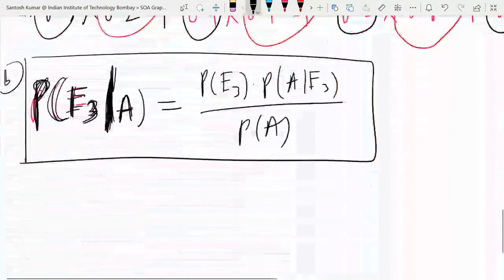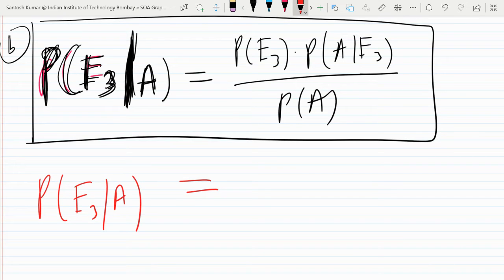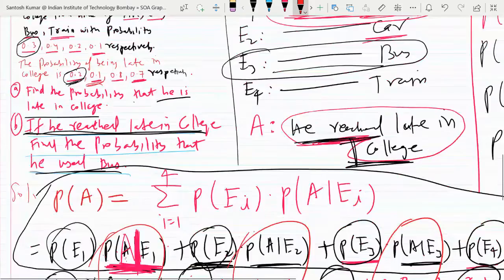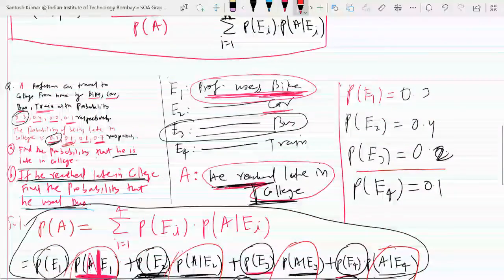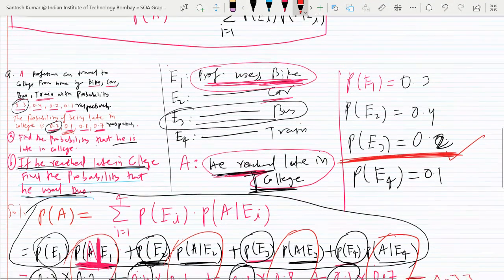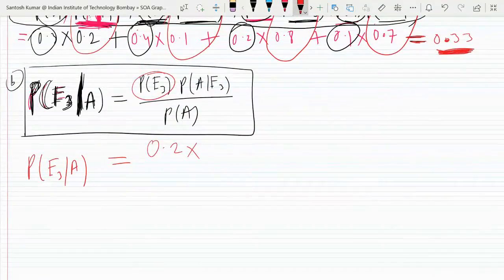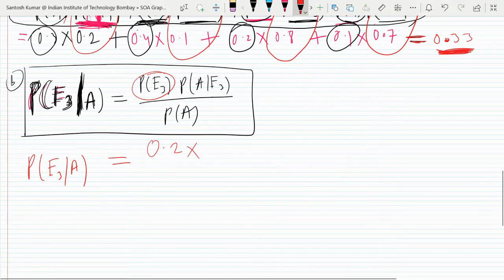So now come here. What is probability of E3? So we need to find probability of E3 given A. So now what is probability of E3 alone? E3 alone means what was the chance that they used bus? So that was 0.2. So it is 0.2 into probability of A given E3.